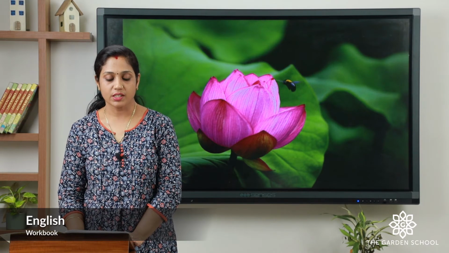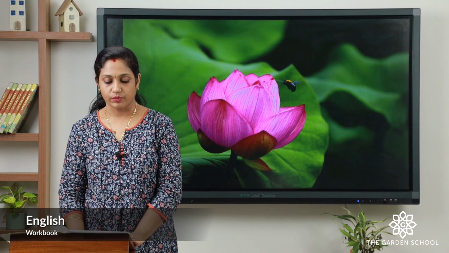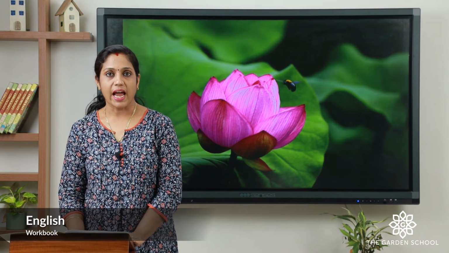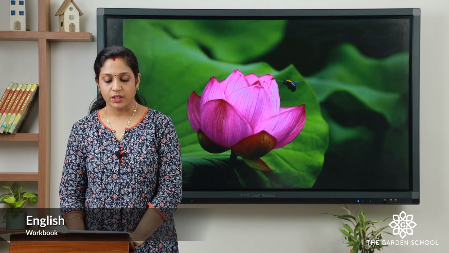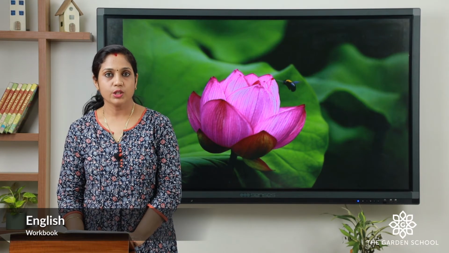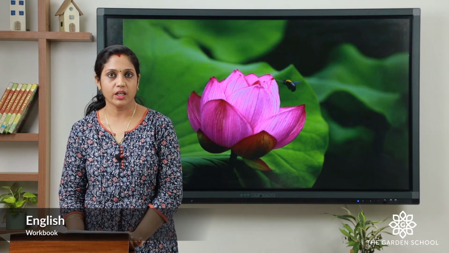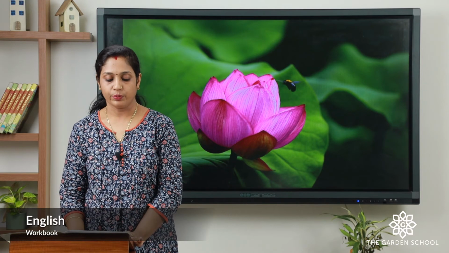The passage is, frogs lay their eggs in water. Tiny tadpoles hatch from the eggs. The tadpoles grow into froglets. The froglets grow into frogs. So this is a small passage. Hope you have got it. I'll read it once again for you.